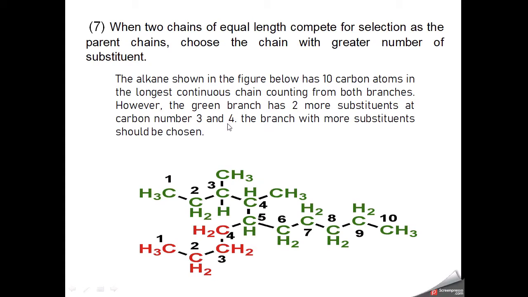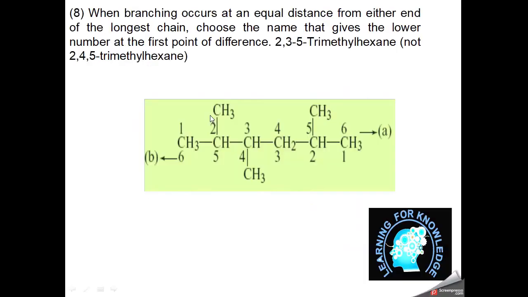So this chain will be selected, and the name of this compound is 3,4 dimethyl, 5 butyl, since we have a 4 carbon group which is butyl, and 10 carbons is decane. So the complete name comes in such a way: because butyl comes first alphabetically, its name is written first, 5-butyl 3,4 dimethyl decane. So this is the 7th rule.